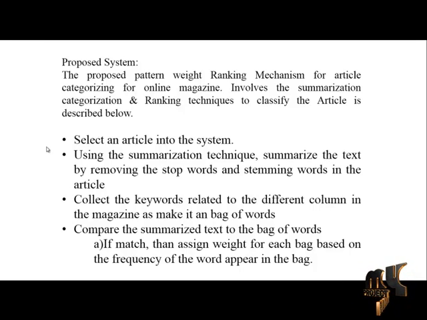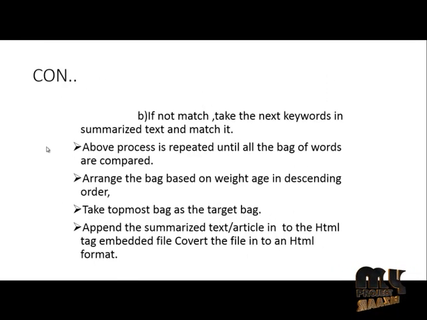After this, the matching between the bag of words and the original user input is processed. If a match occurs, the ranking is generated for the bag of words by the frequency of occurrence in the file. If the matching does not exist, the next word in the bag is fetched and the ranking process is repeated. This process is executed until all the bag of words is compared with the original user text file. After generating the rank, these words are arranged in descending order, and after arranging in descending order the rank for the user input is processed.